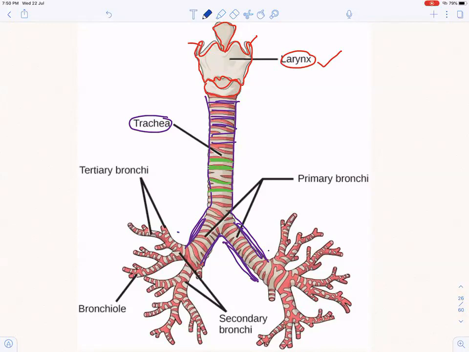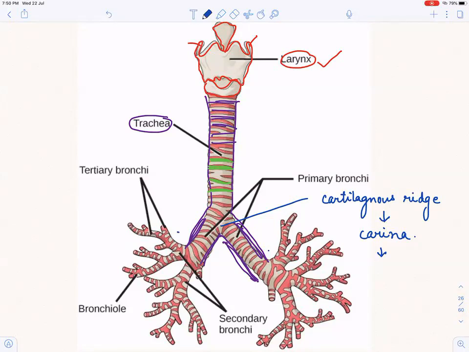And at this point where it is getting divided into the right and left bronchi, there is a cartilaginous ridge, and that ridge is known as carina. It is super sensitive.